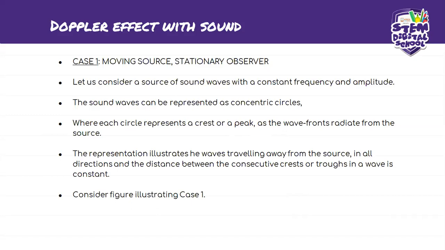The representation illustrates the waves traveling away from the source in all directions, and the distance between consecutive crests or troughs in a wave is constant.